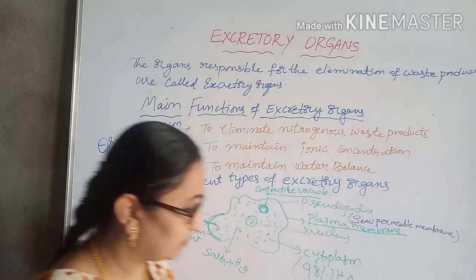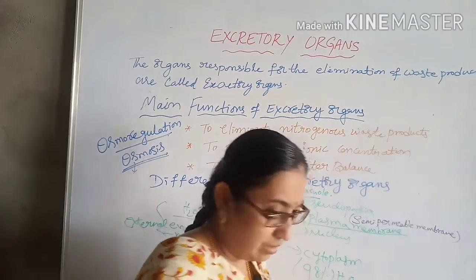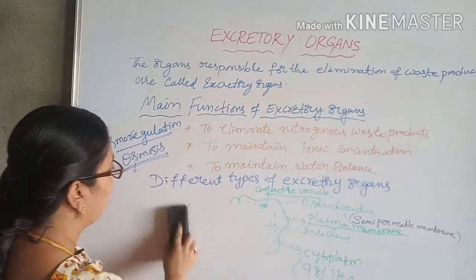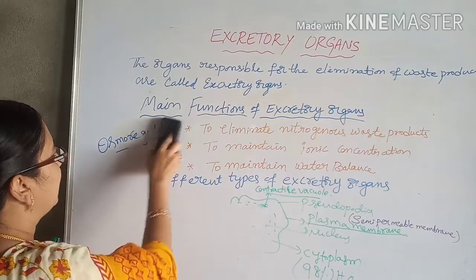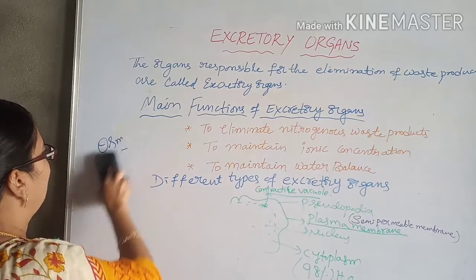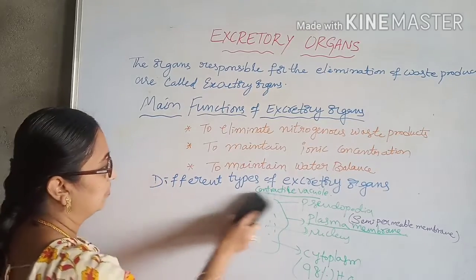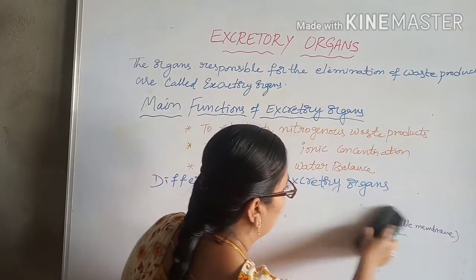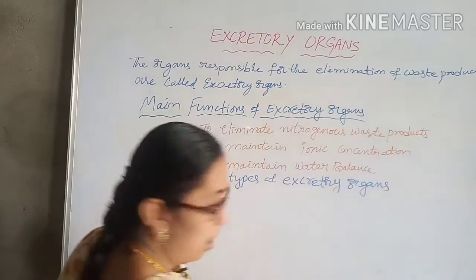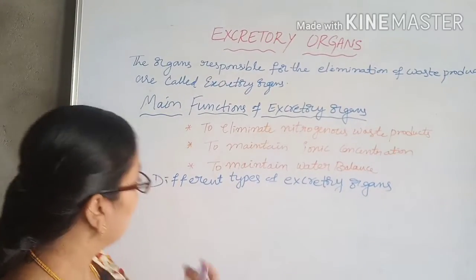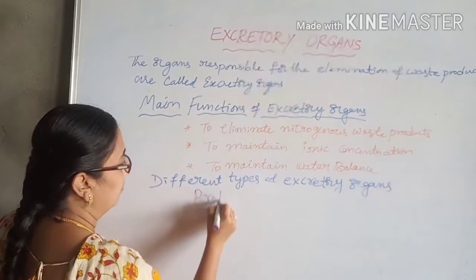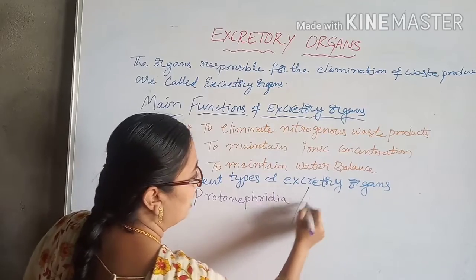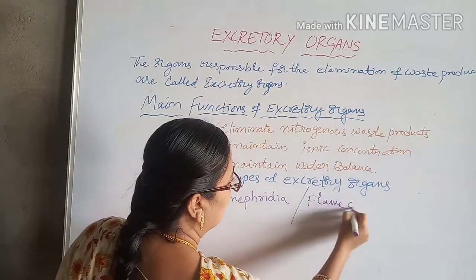Next, what are the different types of excretory organs present in the organisms? That we will come to know in this class. The different types of excretory organs are mainly protonephridia, which are also called flame cells.